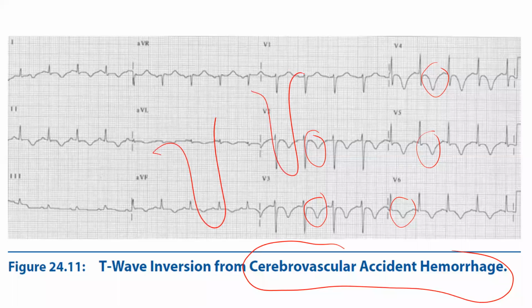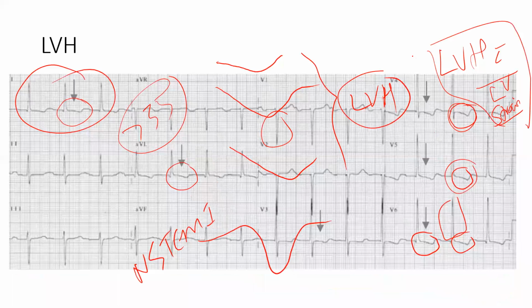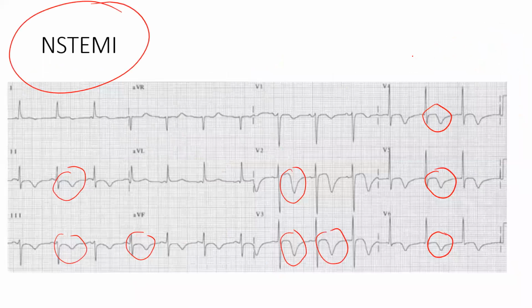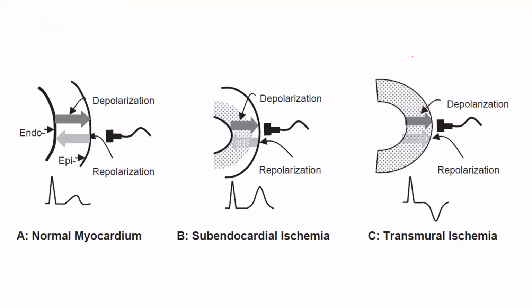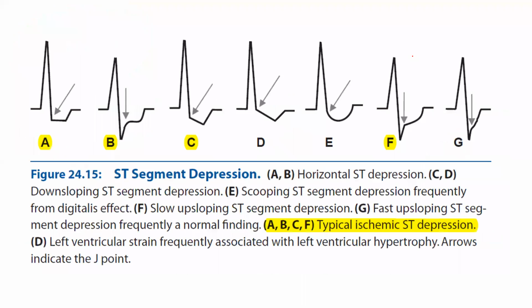So many people tell me, "Sir, my relative's ECG, please tell me what it is." No, I cannot tell, so many times, until and unless I get a proper history. This is the difficulty which we have. So it could be CVA, sometimes it appears like LVH, sometimes it could be NSTEMI. So you should be able to differentiate all the three. And see, this is most important.